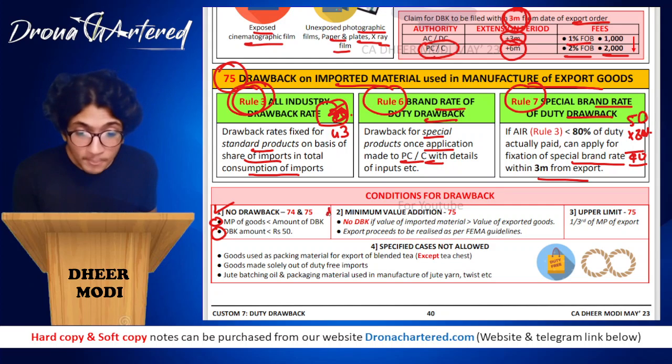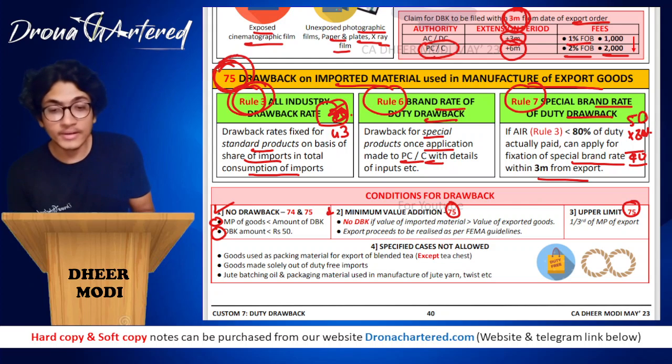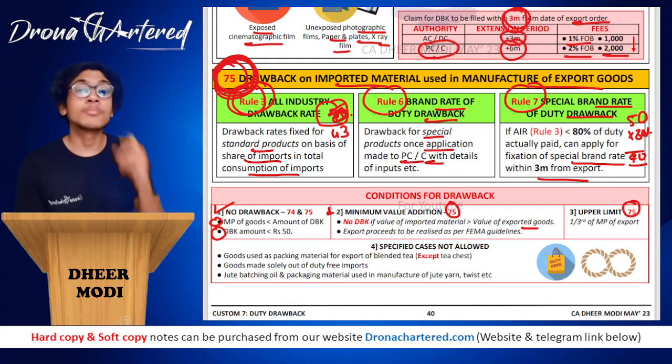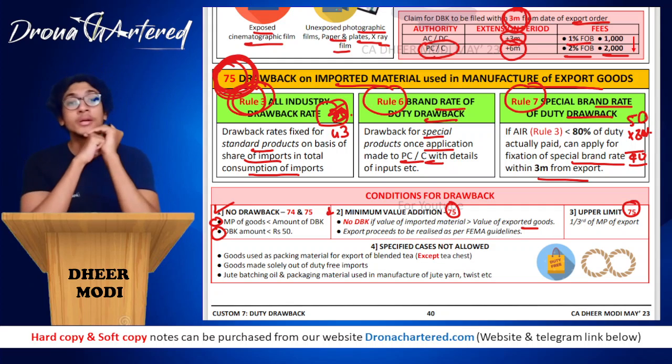Next is minimum value addition, that is for your rule 75. So now both of these are only for 75, that is this one that we did. Minimum value addition: no duty drawback if the value of imported material is greater than the value of exported material. That means you imported a material whose market value was 100 rupees.